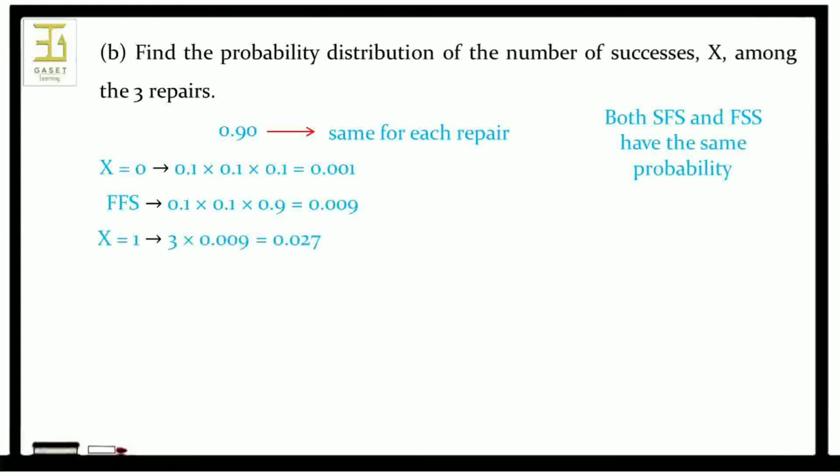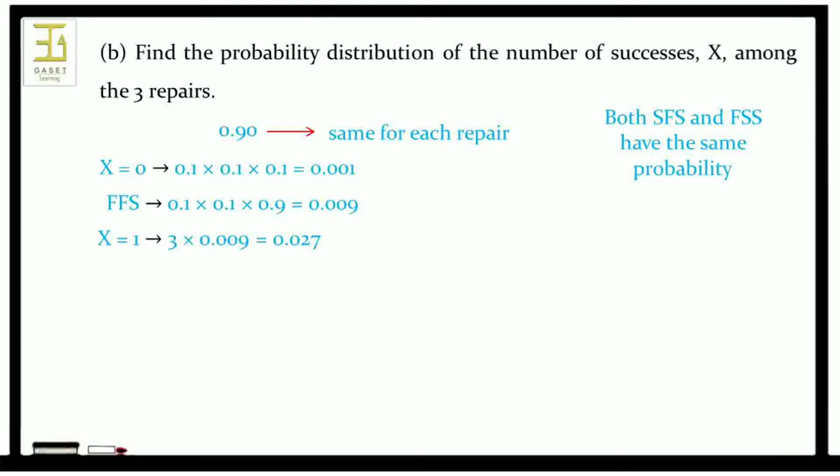Consequently, the probability that x equal to 1 is 3 into 0.009, which is equal to 0.027. Note that the number of outcomes where x equal to 1 is just the number of ways to select 1 of 3 trials for the S, and the others are F.